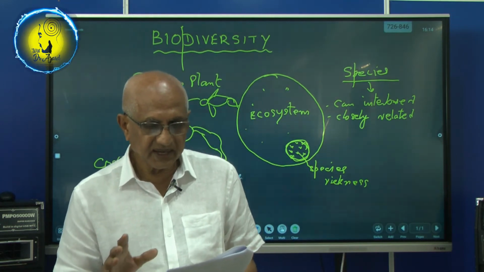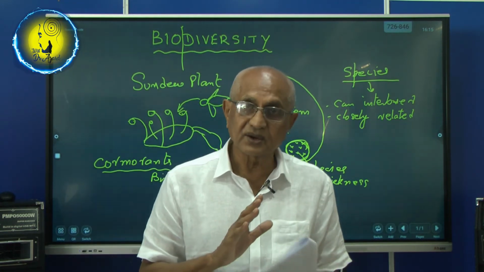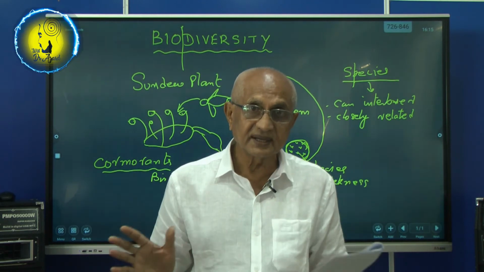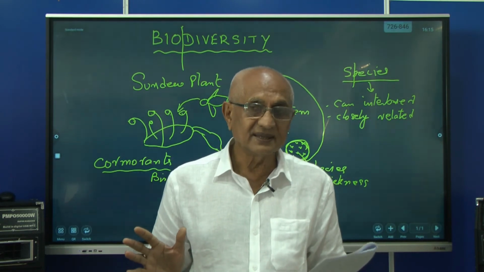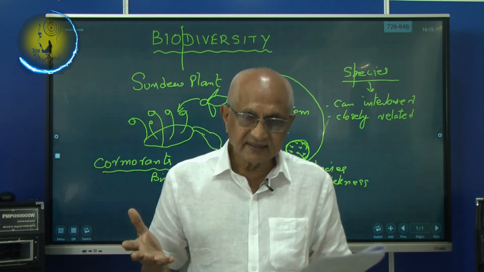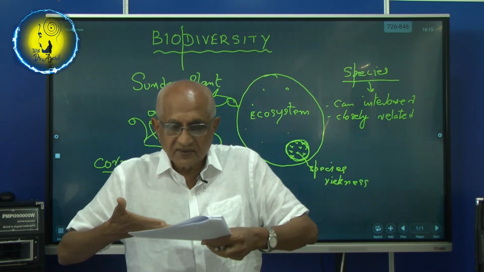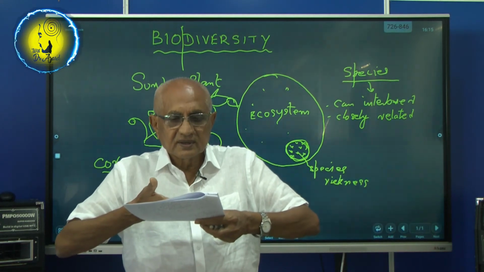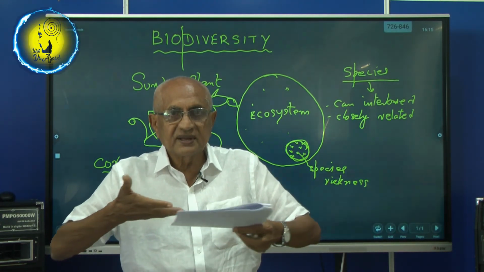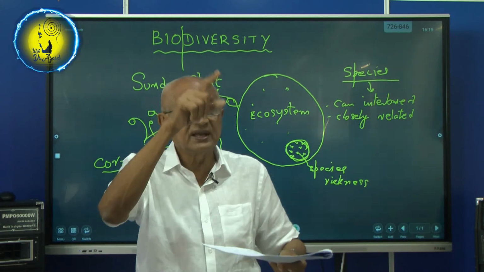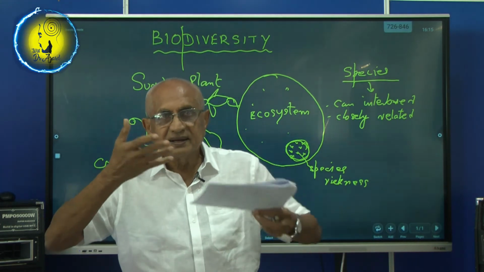These ecosystems are interlinked on a large scale across the earth. Now you can see there is a theory of evolution that says this whole world was together. After that it started drifting. Now you see India, Sri Lanka. It has drifted.